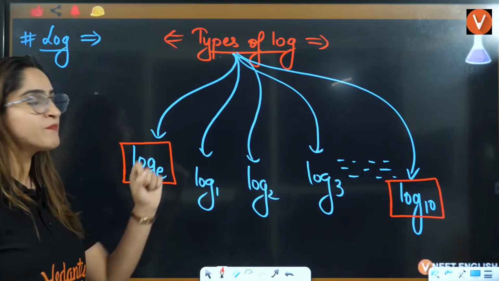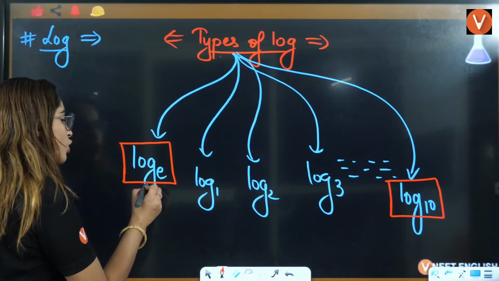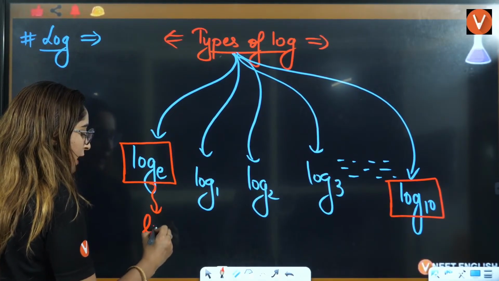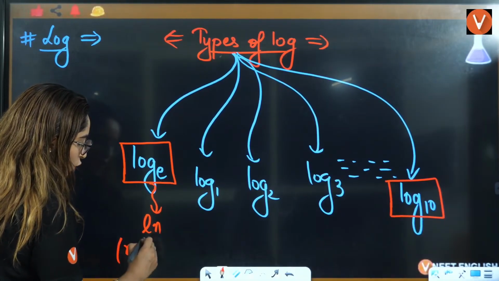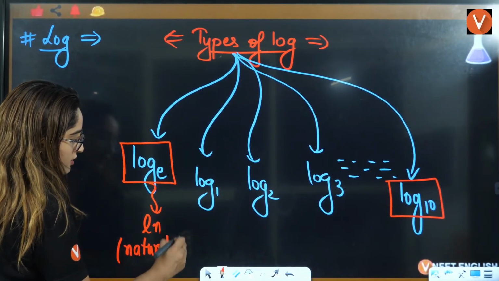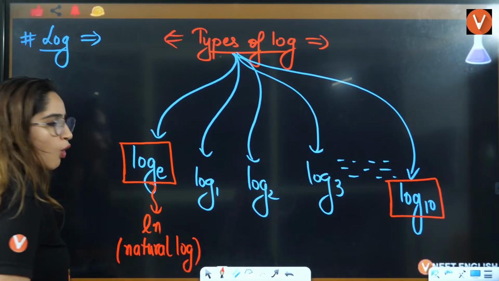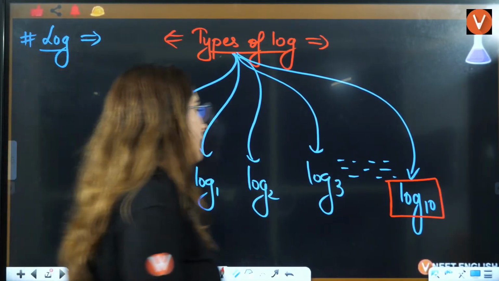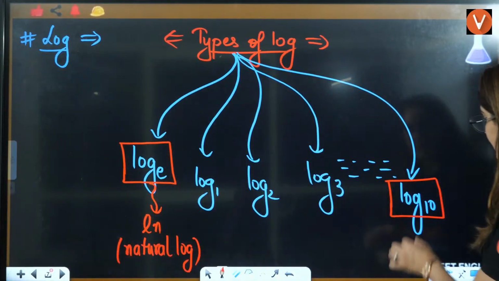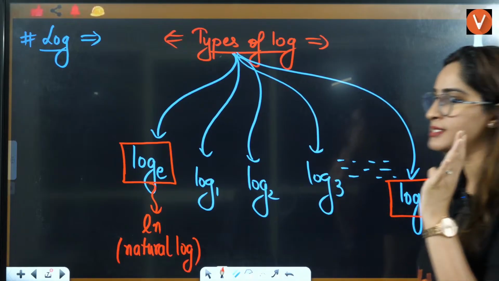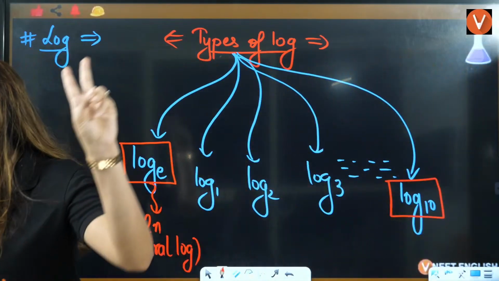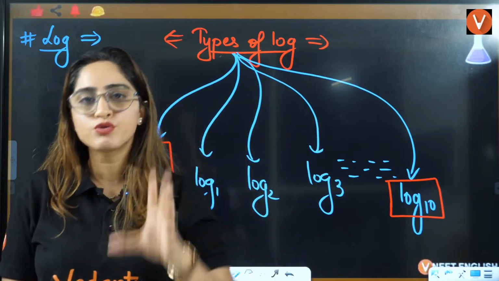Log base E is also called ln, that is called natural log. And in log base 10, the value in the base is 10. So 2 logs are useful for us.